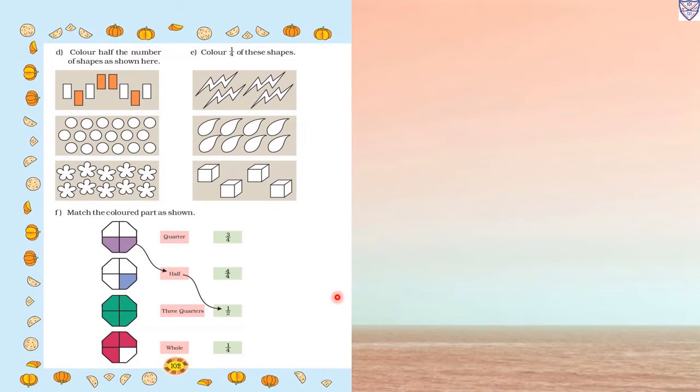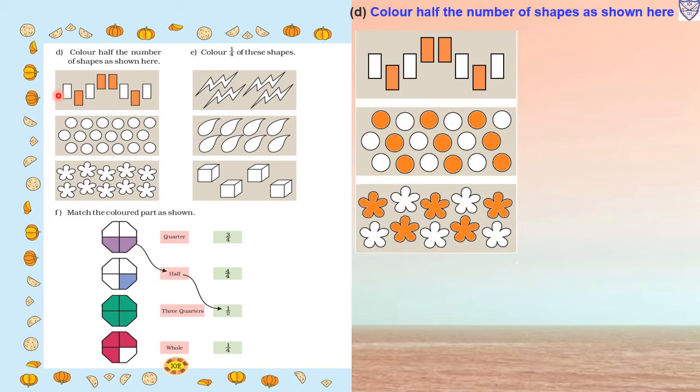Now page number 102, D. Color the number of shapes as shown here. So first one, they have shown total how many shapes are there: 1, 2, 3, 4, 5, 6, 7, 8. So 8 are there. So half means 4. So we will color only 4.